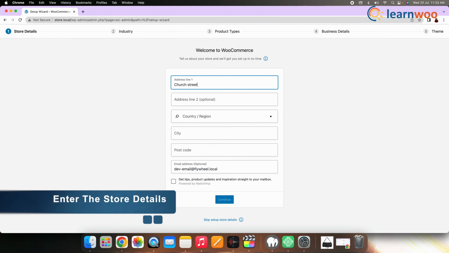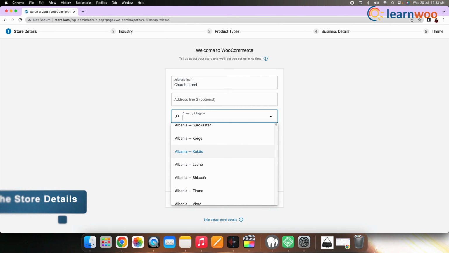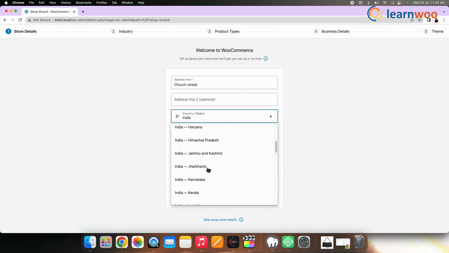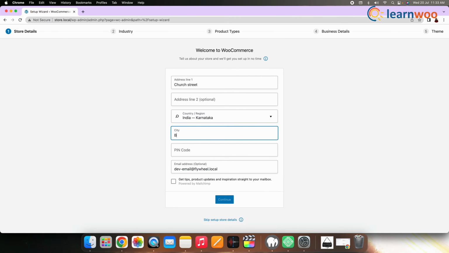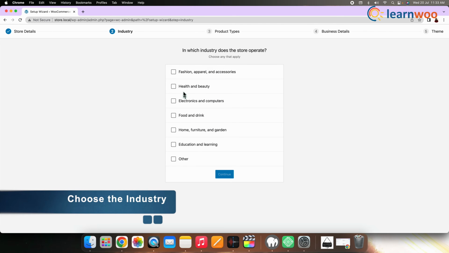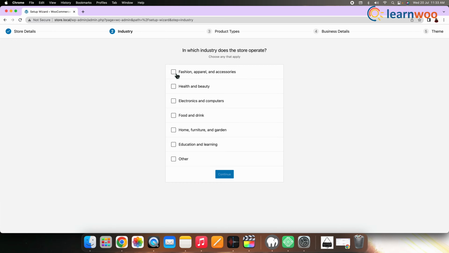First, we need to enter the store details: store's address, your country, PIN code. Well, all these details can be changed later on the WooCommerce settings page if necessary. So next, choose and add the industry your store operates in. For example, here I am selecting fashion, apparel and accessories, and now clicking on continue.